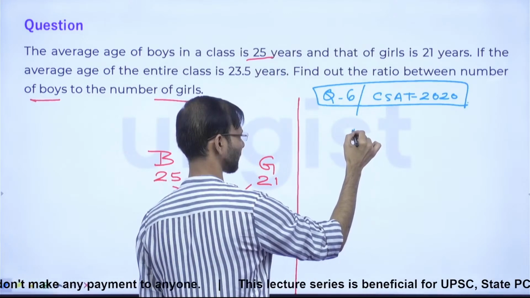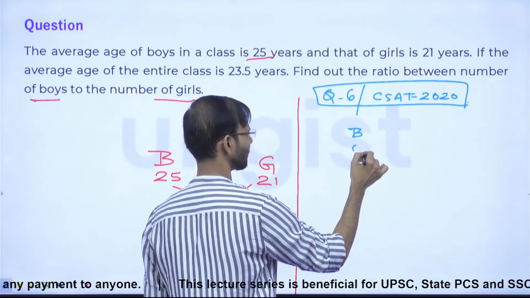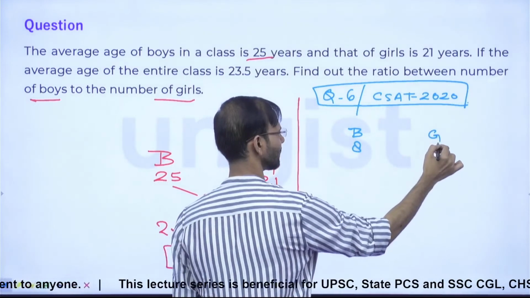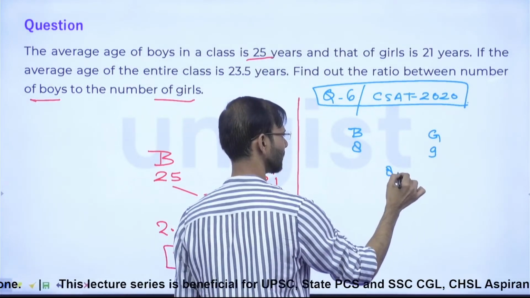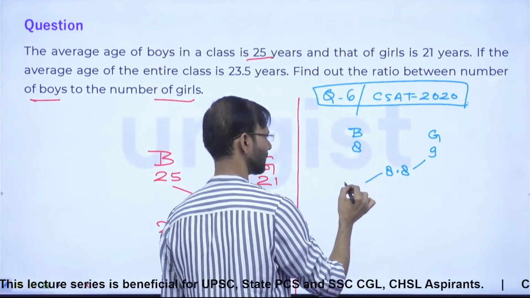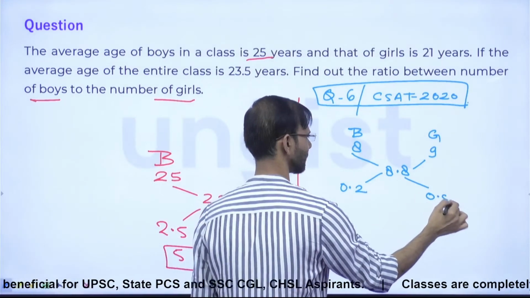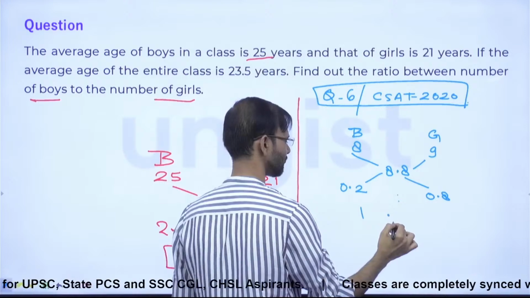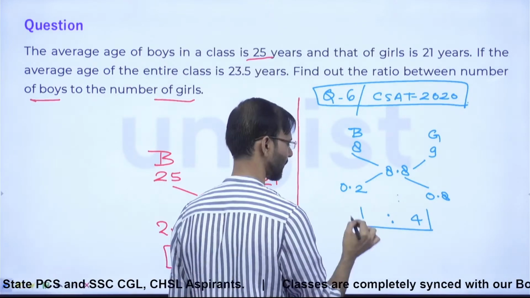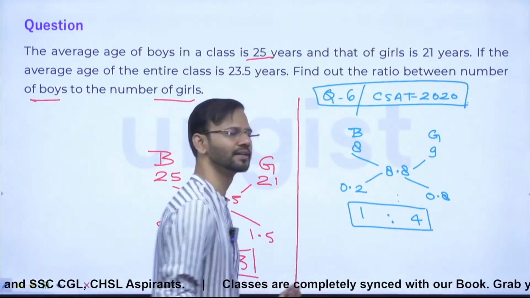8 boys. Boys 8, girls 9. Overall 8.8. So guys, this is 0.2 and this is 0.8. So this is 1:4, everyone. Guys, is it clear? Order is fine.